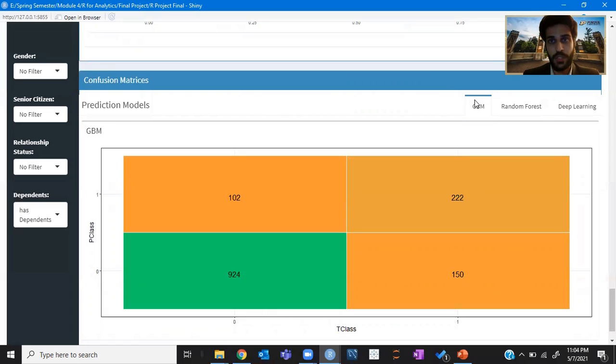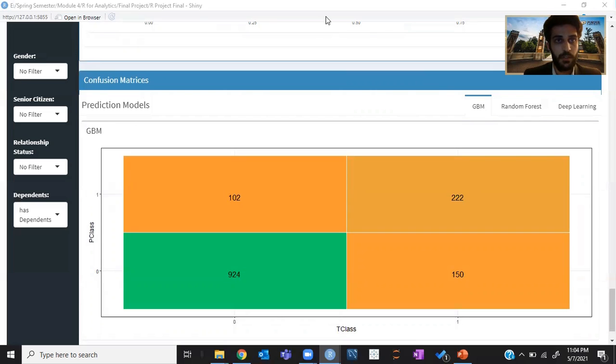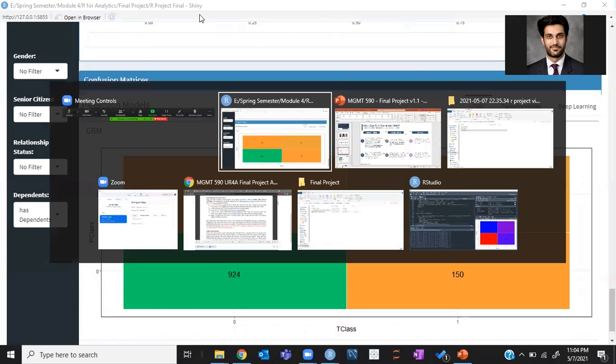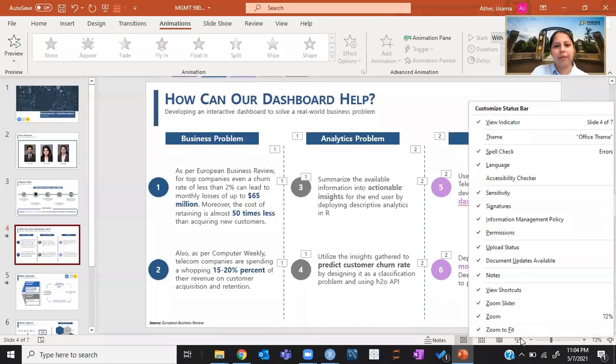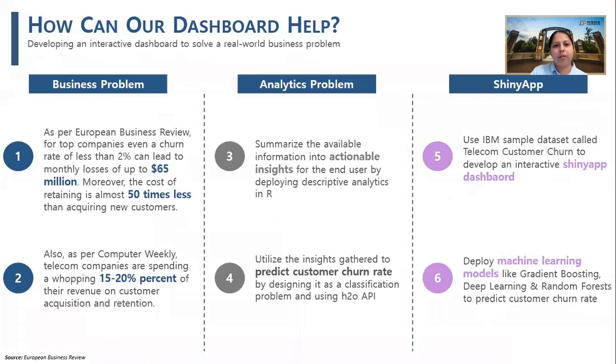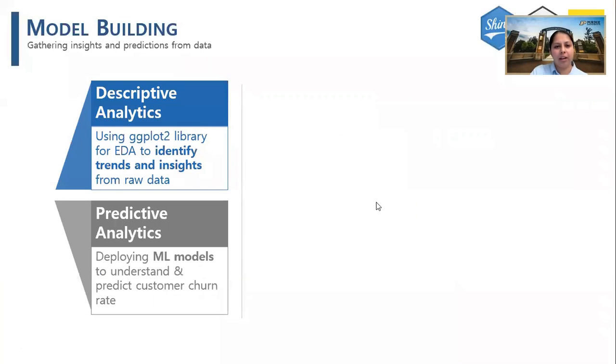Now I'll hand over to Geetika, and she will talk about the model building process and model evaluation process in detail. Thank you so much, Osama. So moving on to our model building, our primary goals were to perform descriptive and predictive analytics on the telecom dataset that we had.